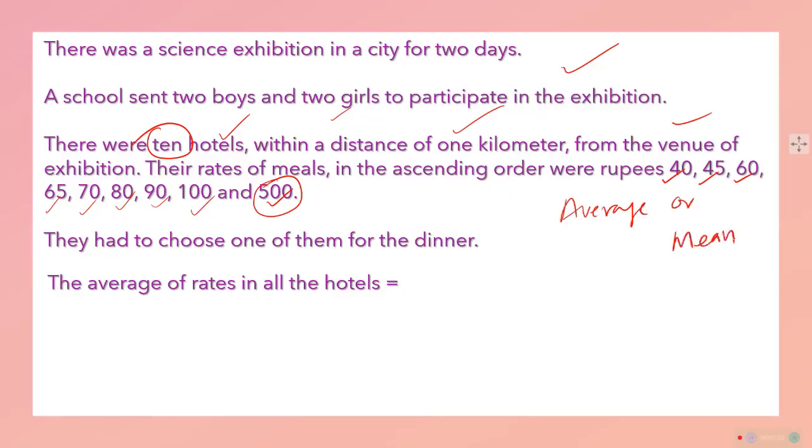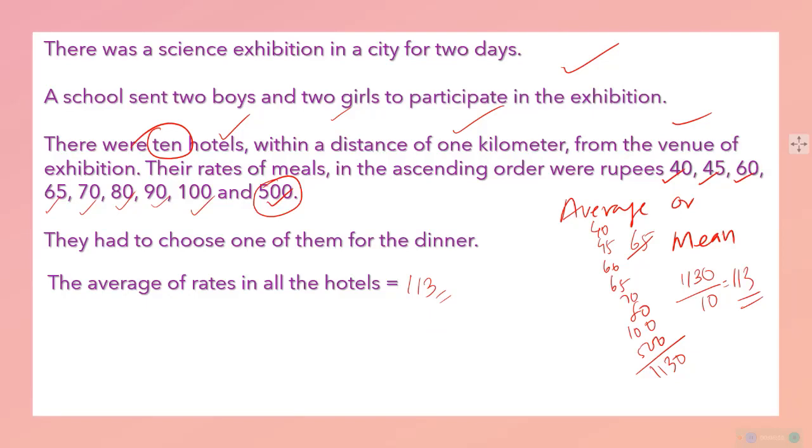if we try to find the average price, there is a problem here. If you total all these: 40, 50, 60, 65, 70, 80, 100 and 500, the total is 1130. 1130 divided by 10 is equal to 113 rupees. That is the average here, 113 rupees average price of a meal.